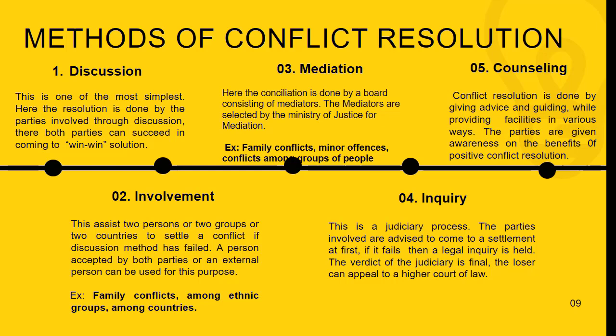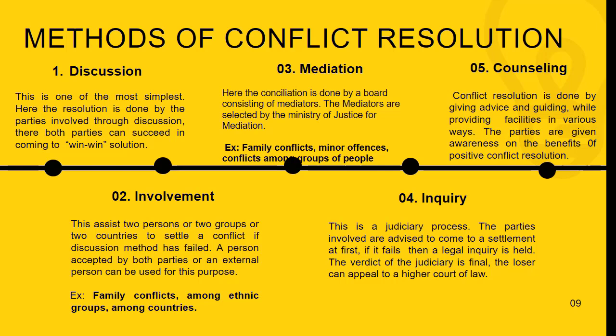Then they can go to the Supreme Court, or a court higher than the normal court, so that the problem is taken up again, revised, and another hearing is done. Hearing means the people are brought in again, and the court will come to a solution after that. Okay. And then the last method they mention is counseling.